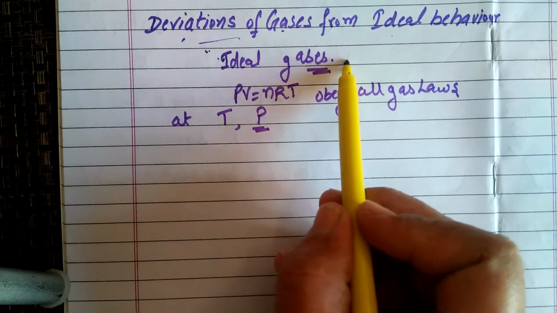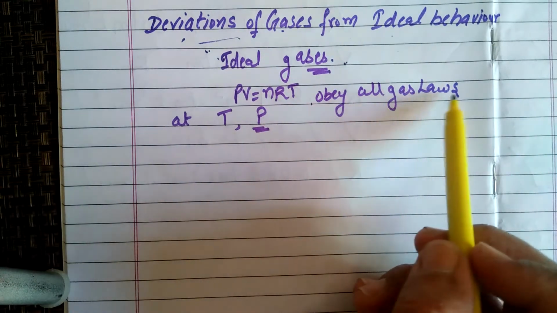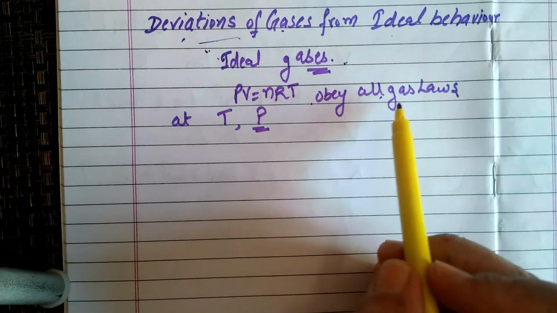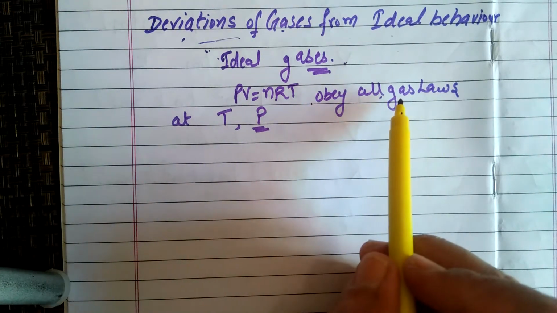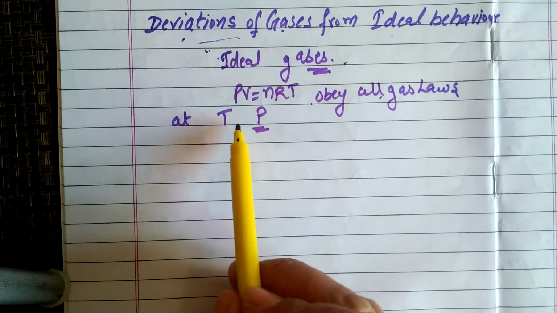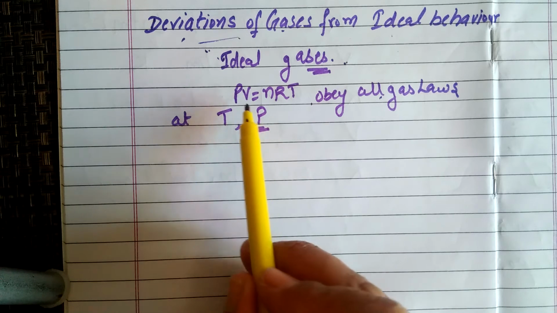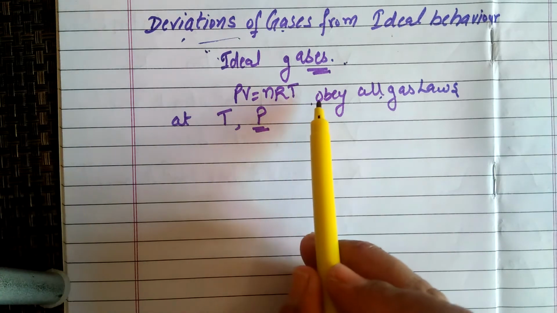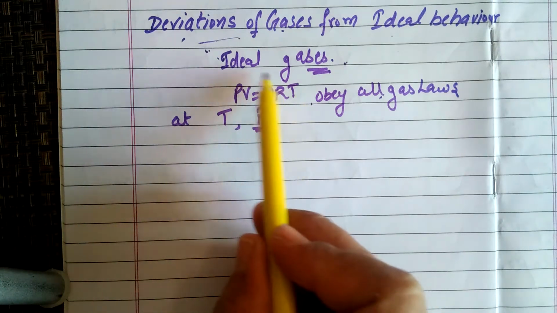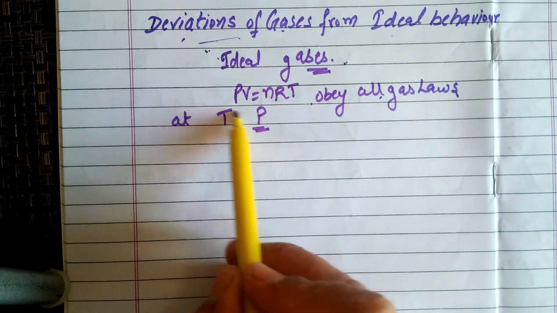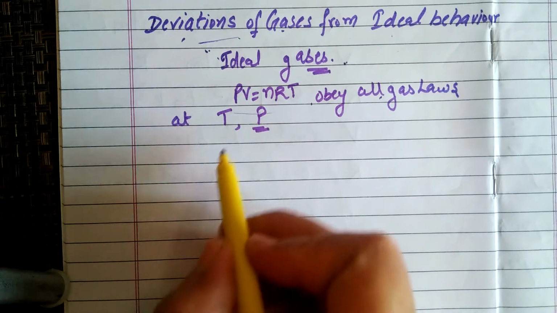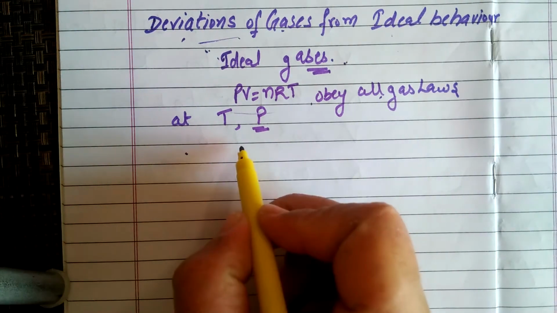Ideal gases were defined as the gases which obey all gas laws like Boyle's law, Charles' law, Avogadro's law, Gay-Lussac's law, right? We have already learned about these gas laws, at all ranges of temperatures and pressures. Means PV was equal to nRT. The gases which obey this ideal gas equation at all temperatures and pressures were named ideal gases, right? Today we will talk about real gases.